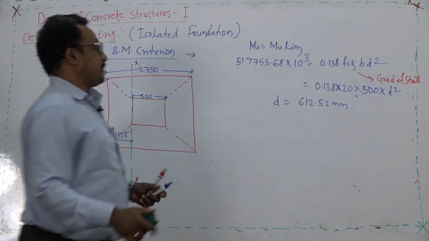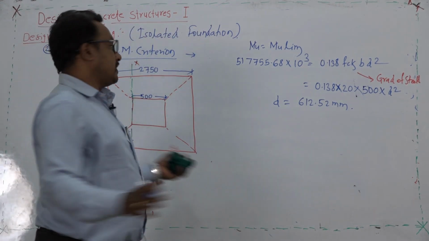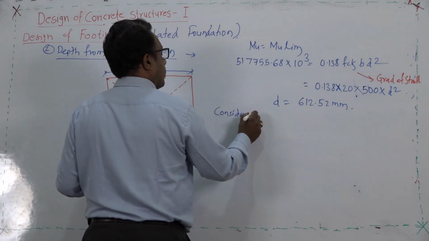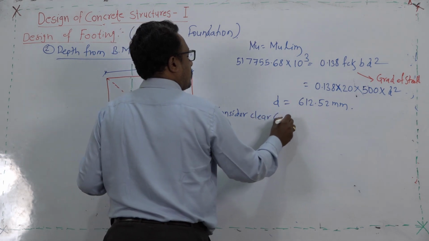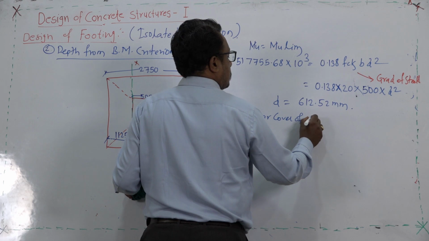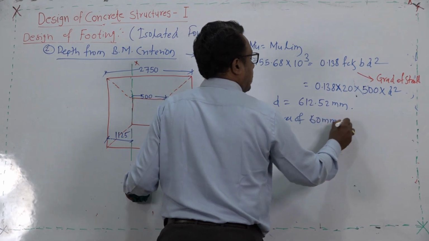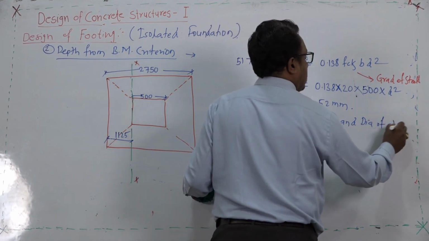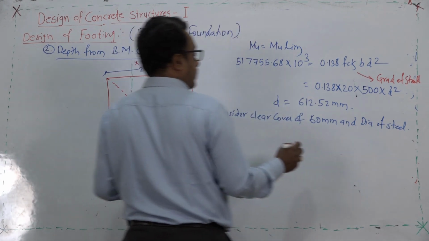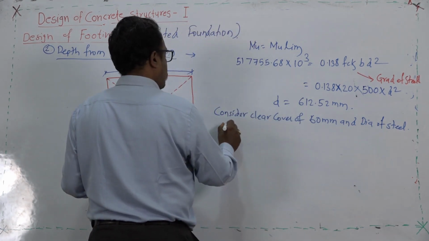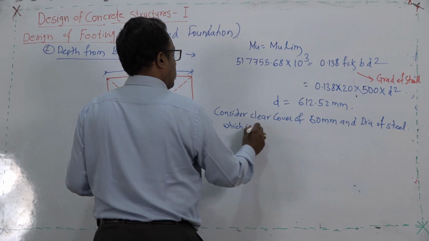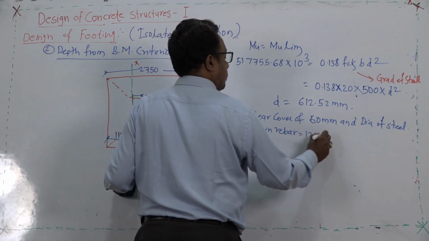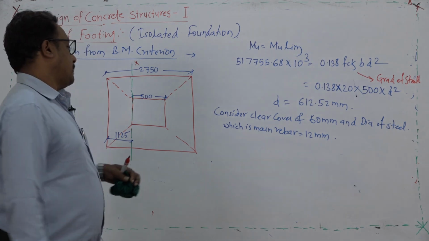As this is the lowest part of the structure, obviously the clear cover will be the highest. So, consider clear cover of 60 mm and diameter of steel, which is the main rebar, as 12 mm.